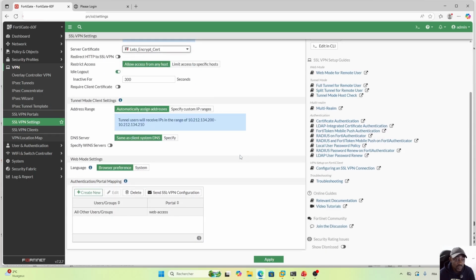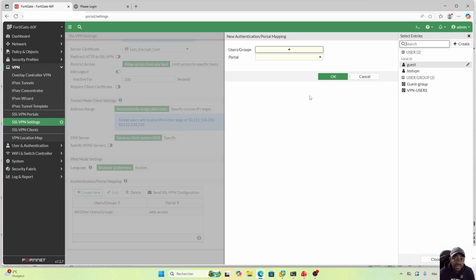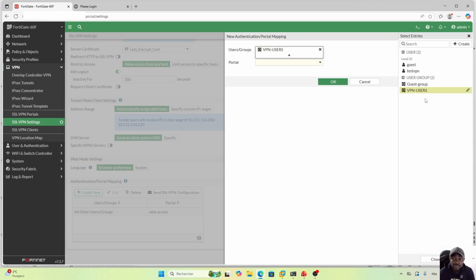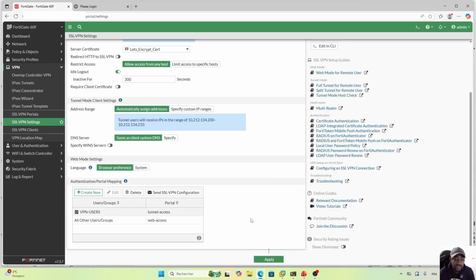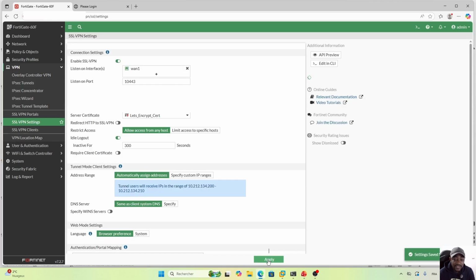Below, all we are going to do now is go under the section authentication and portal mapping. When users are authenticated on the FortiGate firewall, to which portal are we going to redirect them? Here I will say create new. All the users that are in the VPN user group, when they are authenticated on the FortiGate firewall, let them have access through the tunnel access, so tunnel mode access. Hit OK. Then I can hit apply.